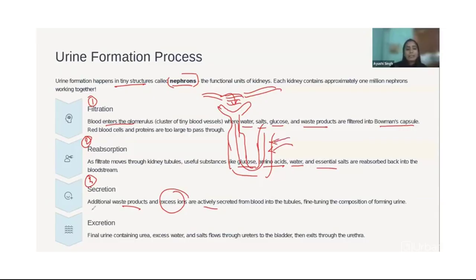And lastly, the excretion: the final urine contains urea, a lot of excess water and unnecessary or extra salts, which pass through the ureter to the bladder, then exit through the urethra. So one is filtration, where the nephrons help in filtering the blood. Then there is reabsorption in the whole system, and after that there is secretion of more and more toxic waste into the waste being formed, and then it is excreted out. So this is the whole system.